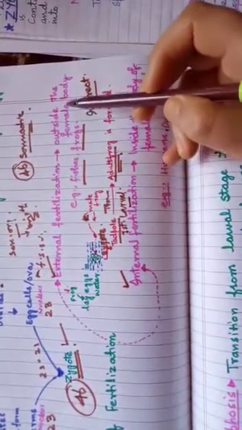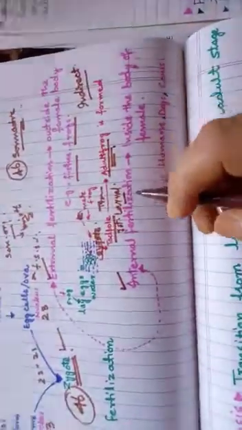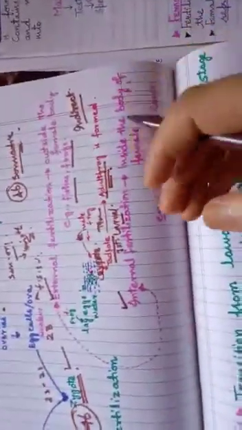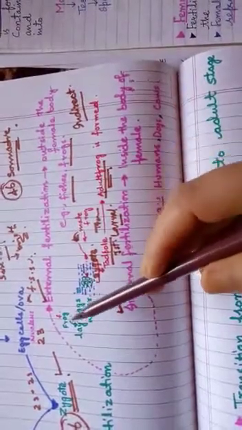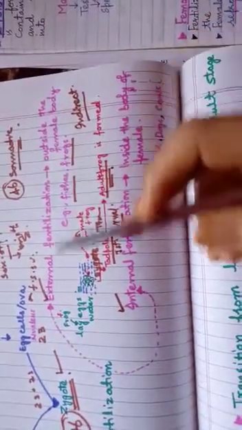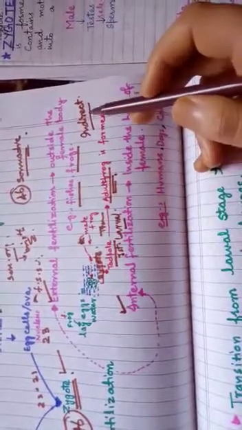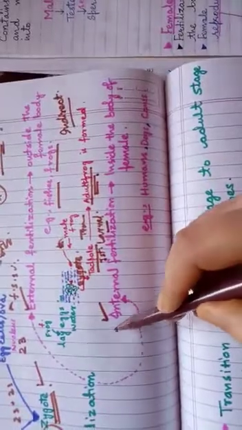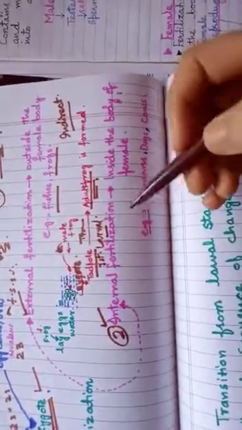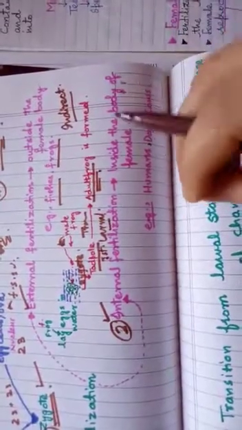External fertilization is that fertilization which takes place outside the female body, and it takes place mainly in fishes and in frogs. And I have also made clear here how this actually occurs, and this development is called indirect development. And the next one is internal fertilization, that type of fertilization where the fusion of